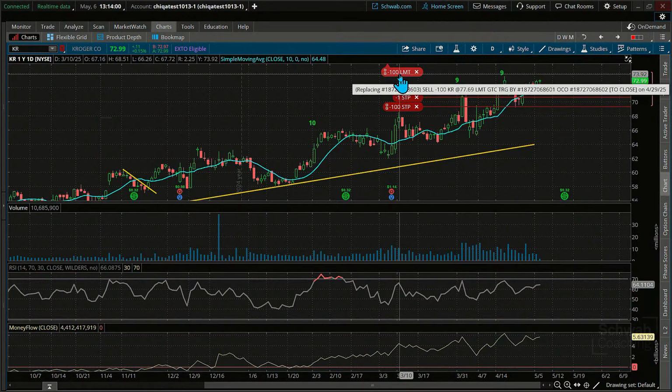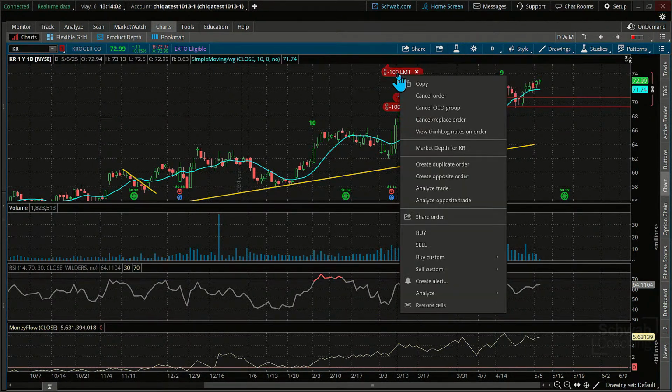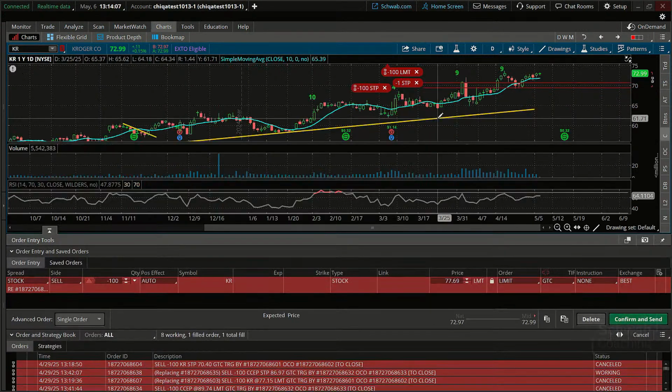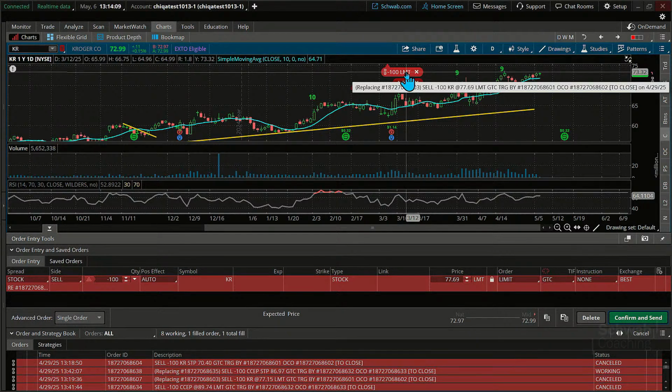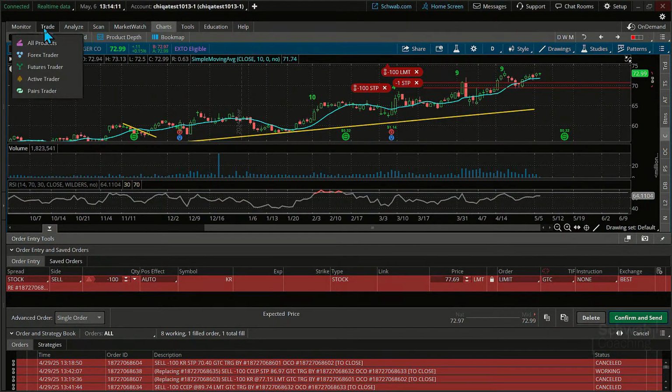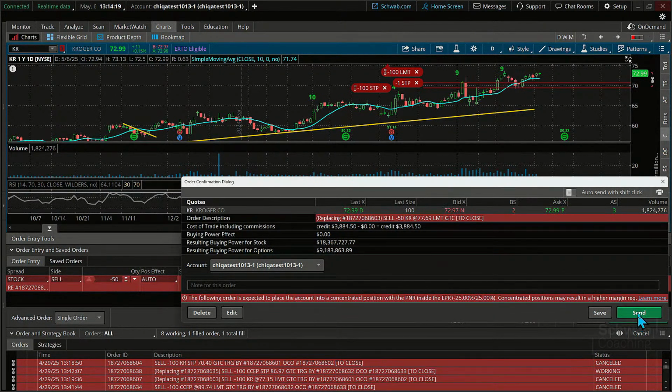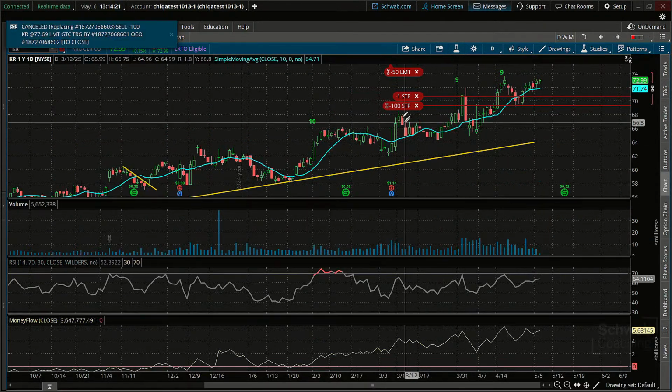What I'm going to do is change these numbers right now, but in order to do that, I'm going to cancel and replace order. I just right-clicked on it. So a cool thing is you can do it right off the chart. I don't need to keep going back to the trade tab to do this. So I'm going to keep it GTC, but because we don't have 100 shares anymore, we've only got 50, took half off at the target. We're going to go confirm and send there. We've changed that to 50.